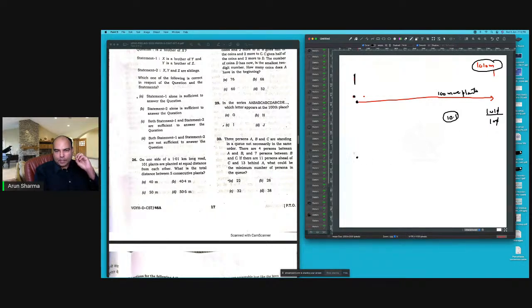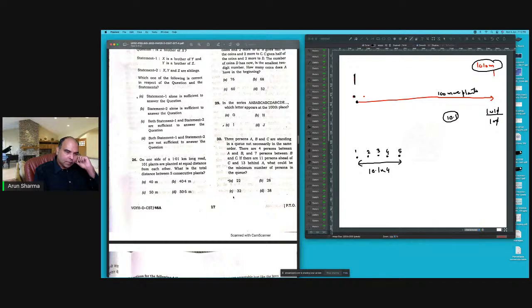So if you're placing plant 1 here, plant 2 will come after 10.1. Plant 3 will come after another 10.1. Plant 4 will come after another 10.1. And plant 5 will come after another 10.1. So the distance between 1 and 5 consecutive plants is actually 10.1 into 4, 40.4. So that's answer B.